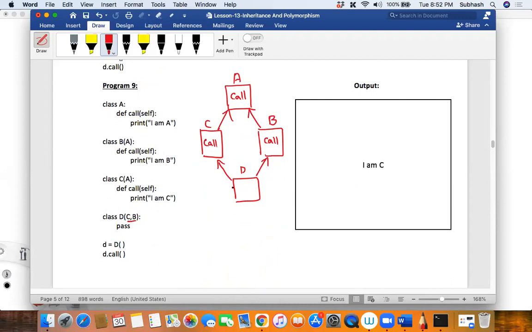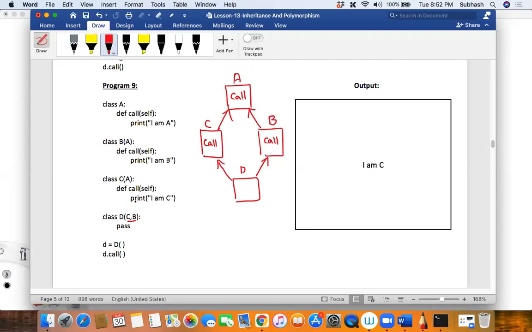Is that clear? Okay, so what will happen now when you create an object of D and call the call method? Python tries to resolve this method from the left hand side, in the order in which the inheriting has happened. So the call method belonging to C gets called, and that is why it prints I am C. Guys, did you understand this?